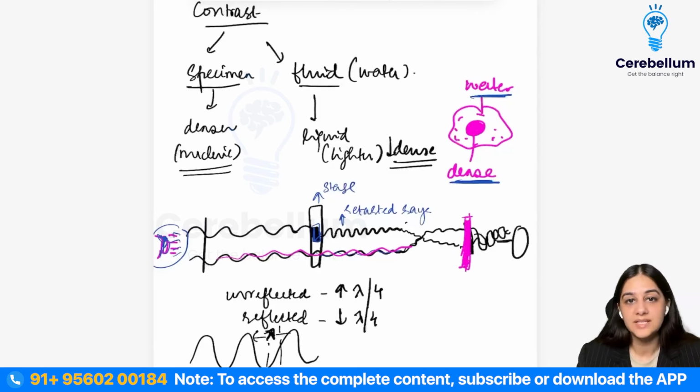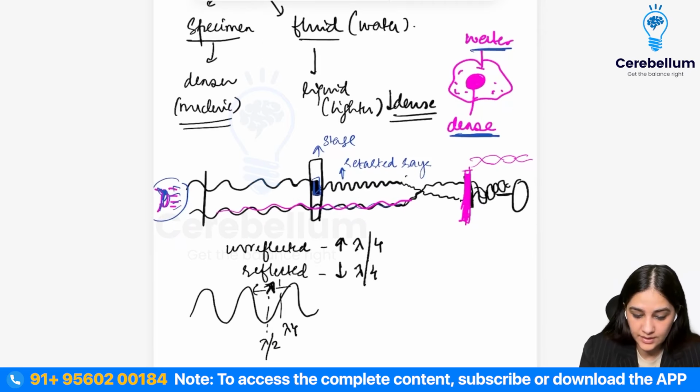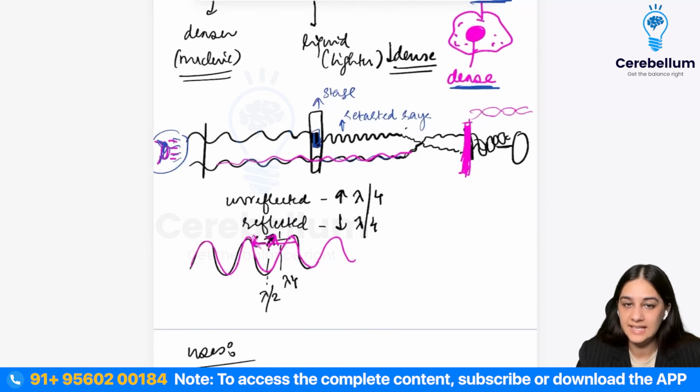What this phase plate does is it wants both of these to collide and make a waveform like this. This is the amplitude of the light, and the distance between two highest amplitudes is known as the lambda.